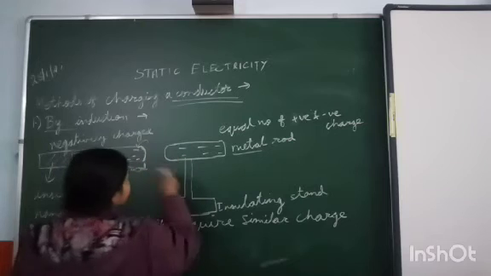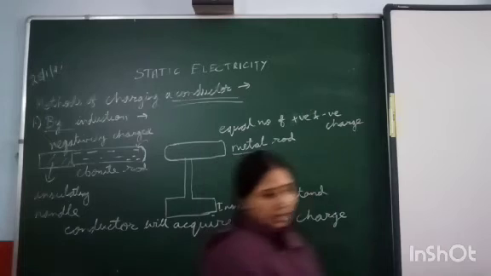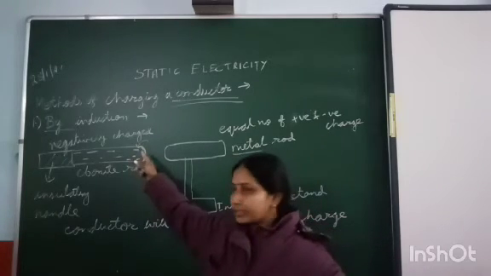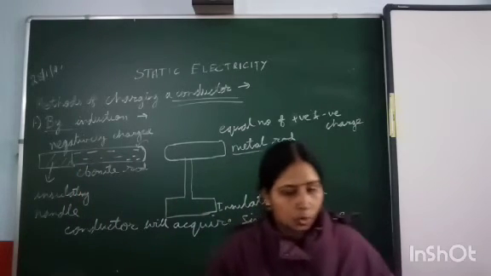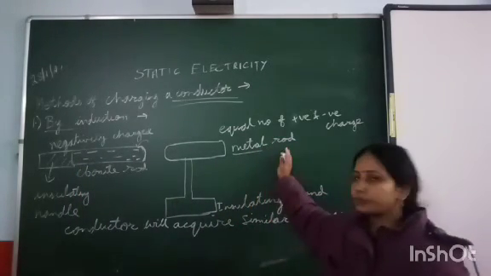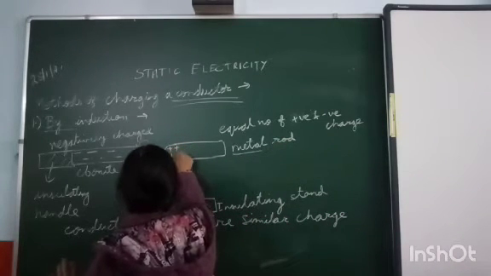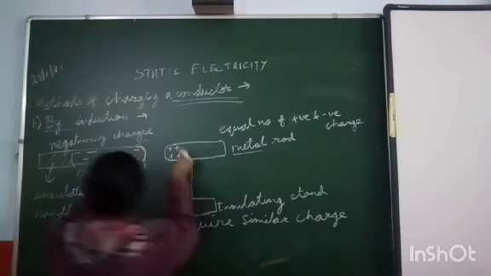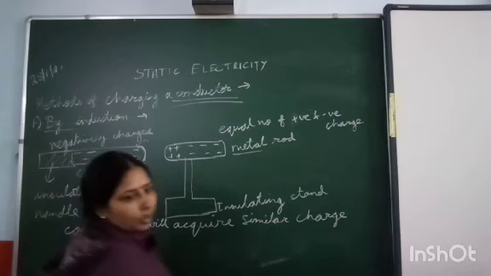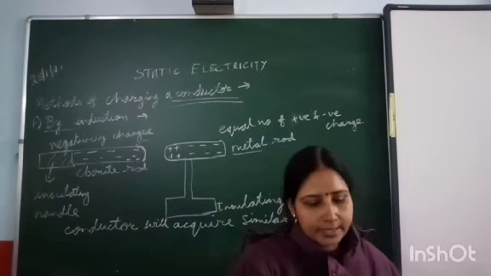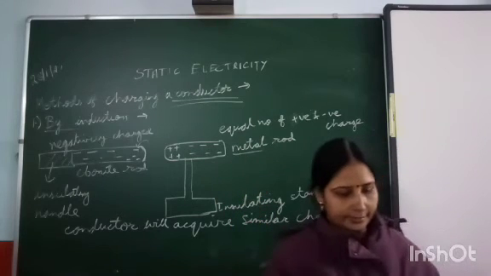They will not touch, but they are kept very close to each other. Now, it has the negative charge, and this metal rod is neutral. This negative will attract positive towards itself, and as it attracts the positive towards itself, all the negative will be on the far end. In this way, it is getting the negative charge.